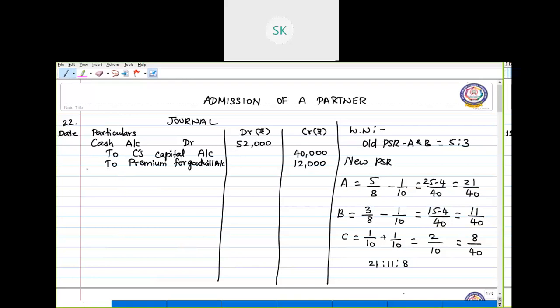And pass the narration as being amount brought in by C for capital and premium for goodwill.